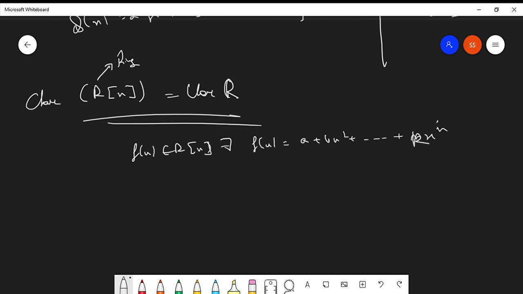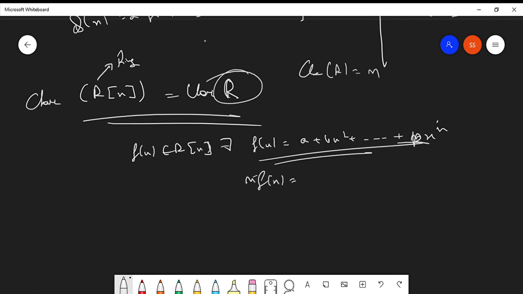If you multiply this function with n, say the characteristic of R is n, what will be n times f(x)? So na plus nb x square and so on till nk x to the power n. Since a, b till k belong to this ring R, they will individually be 0, so this becomes 0. So n f(x) becomes 0. That means the characteristic of R[x] will be the same as the characteristic of R. Is it clear?